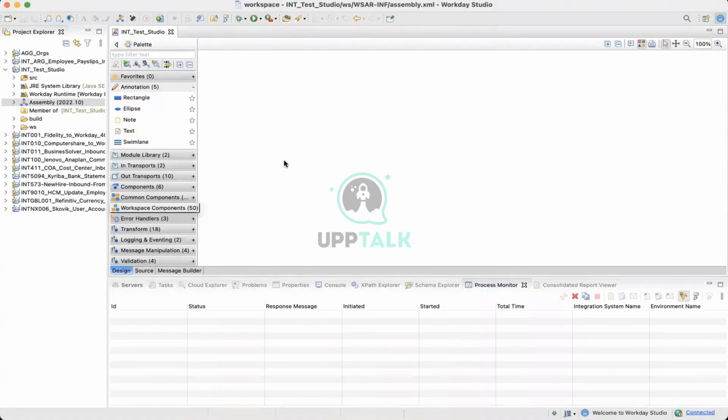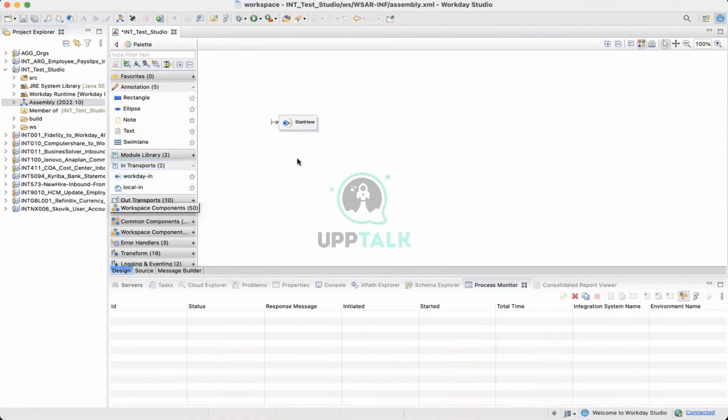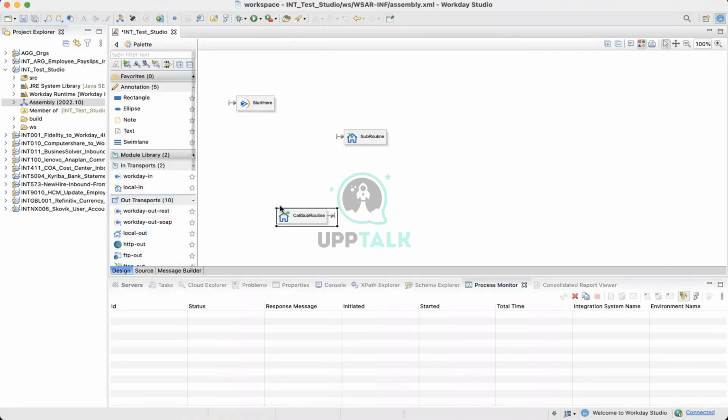Now, whenever you have to start a Workday integration, it always starts with a Workday In component. This is the very first component that every integration will have. Right. And whenever, by default, you drag and drop it, the name which it shows here is called Start. That's the place from where the integration starts. After that, you have many components like this and that. It can be anywhere. You just drag and drop. It goes anywhere, but then to make it look beautiful.